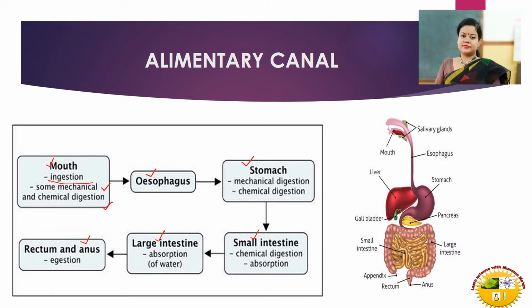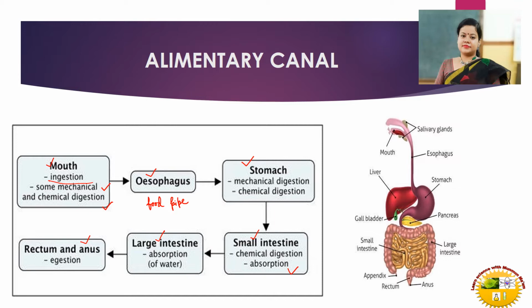Followed by the esophagus. The esophagus is also known as the food pipe. Then the stomach. The stomach is also involved in mechanical and chemical digestion. Then the small intestine, chemical digestion and absorption. Large intestine, absorption of water, and then rectum and anus.